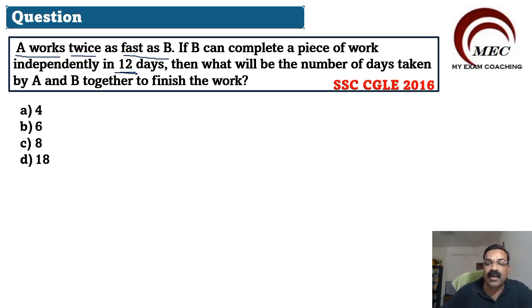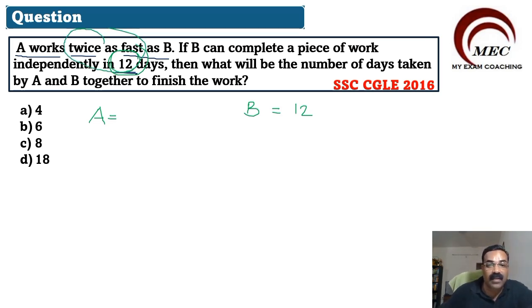Now let us approach this question like this. We have A and we have B. B completes the work in 12 days. That is given. So A will complete the work in how many days? Because A is working twice as fast.